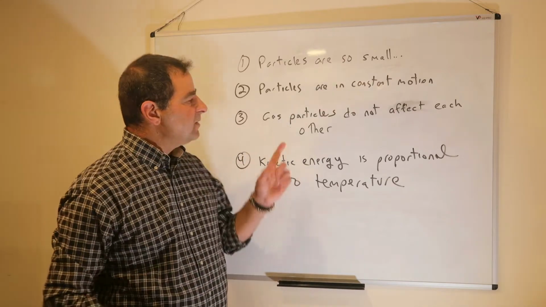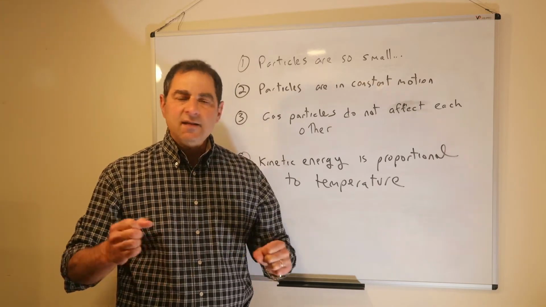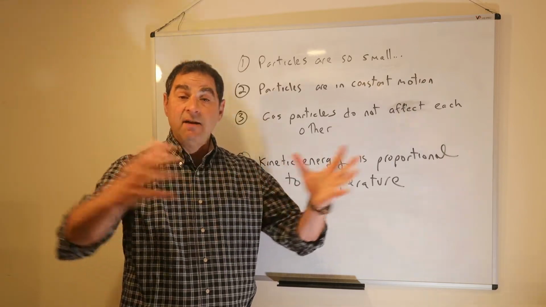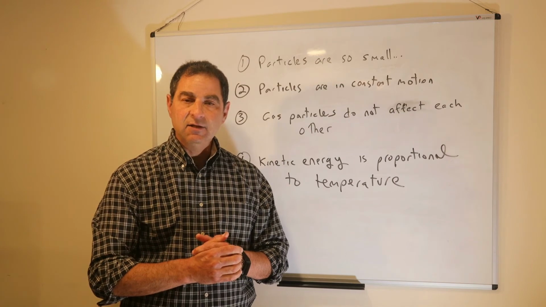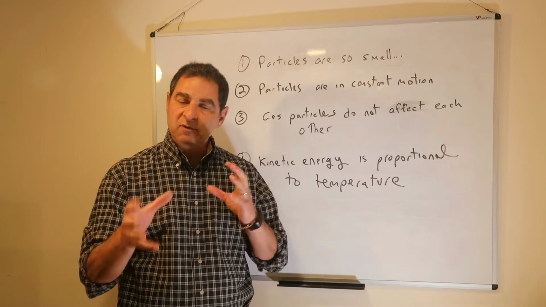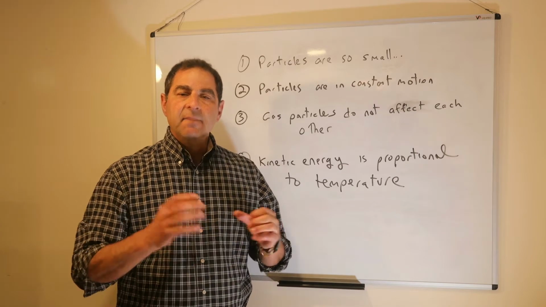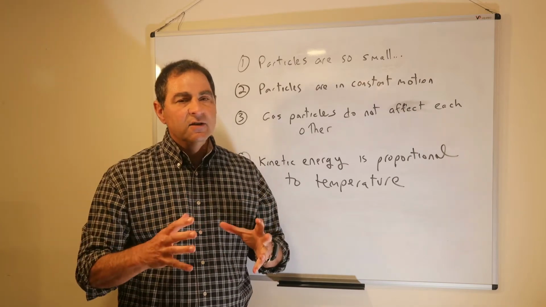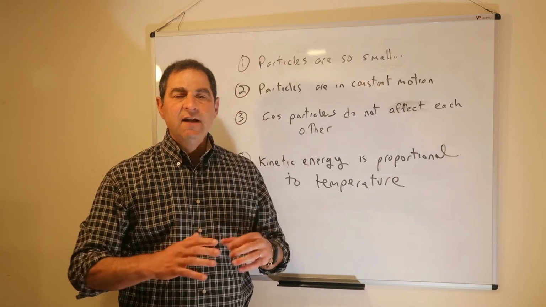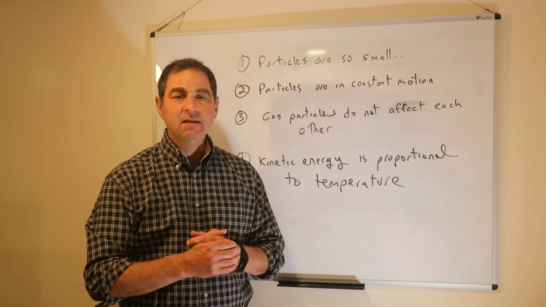The third assumption is that gas particles do not affect each other. As they pass by each other, they don't even know they're there. They don't attract each other, they don't repel each other. All they do is sometimes, yes, they collide and they bounce off each other in what we call elastic collisions, where no energy is lost to the surroundings. In these collisions, the energy may be transferred between one particle and another, but no energy is lost, elastic collisions. But as they're going past each other, unless they hit each other, or unless they hit the sides of the container, the particles are not influenced or affected by anything else in the sample. So they keep going in a straight line until they hit something.